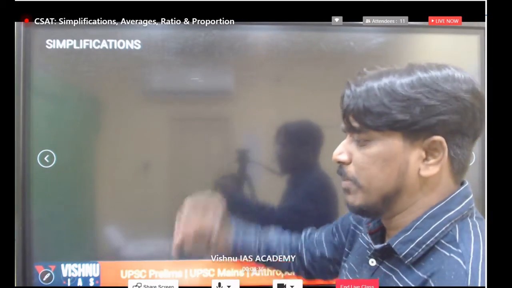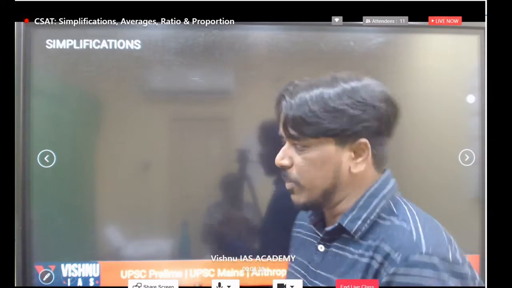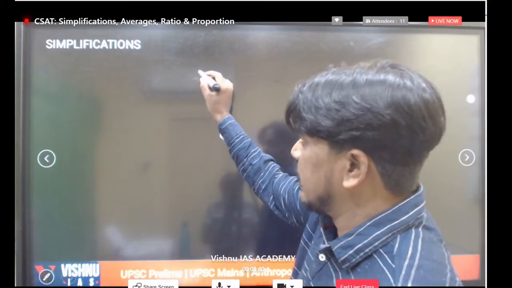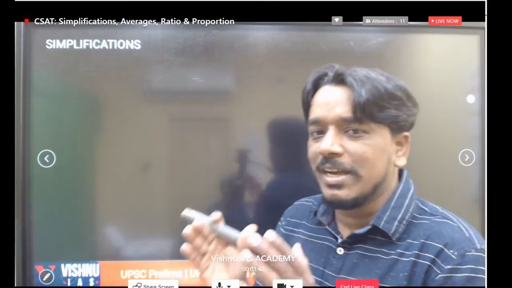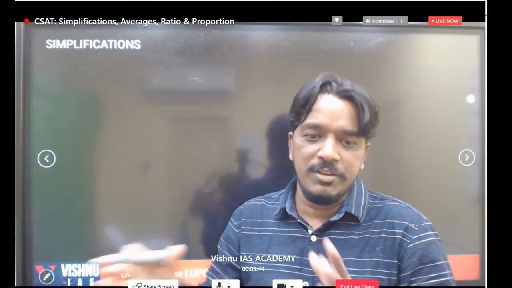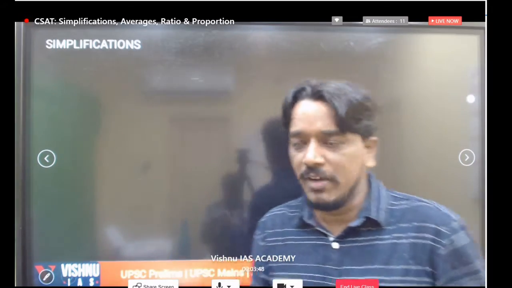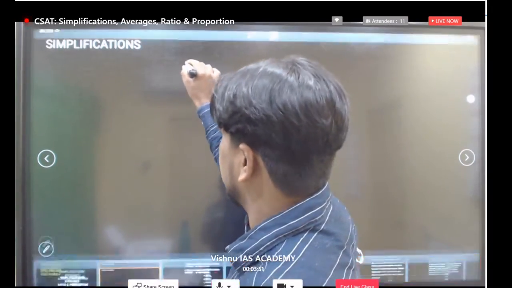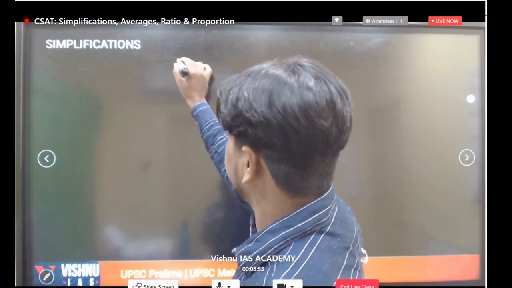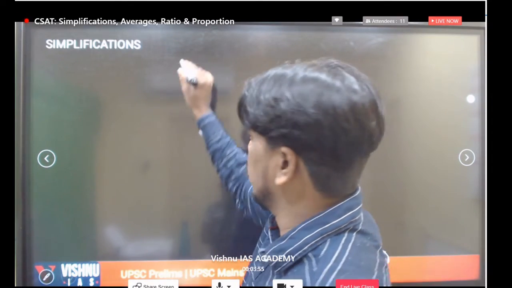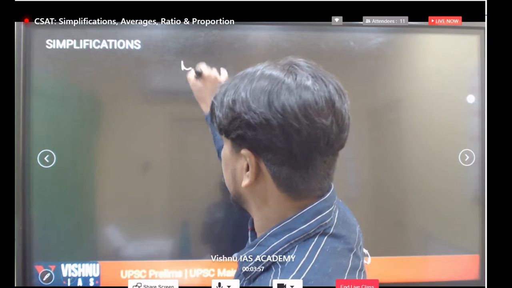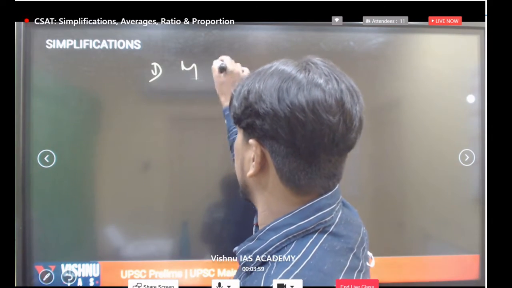If you talk about simplification, in most cases it is completely related to the BODMAS rule, that is addition, subtraction, multiplication, division, all these things. But generally at the UPSC level, there is no need to apply all these things. In the BODMAS rule, we go in order: division, multiplication, addition, subtraction.